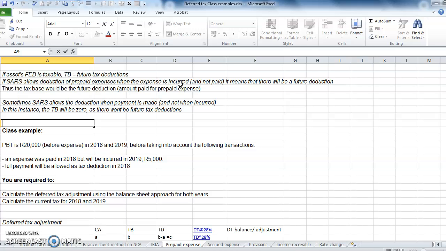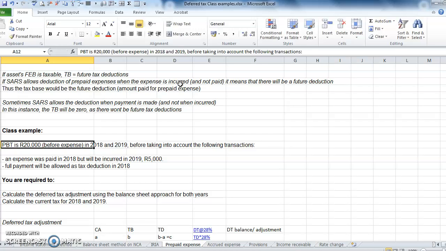So if the deduction happens in year 2, when it is incurred, there's a future deduction. In year 1, there will be a future deduction, and then the tax base will be the future deduction. However, sometimes SARS allows a deduction when the payment is made, so in year 1, alright, because remember we're looking at the prepaid expense now. So when the deduction is allowed when the payment is made in year 1, the tax base will be 0 because there won't be any future deductions, right? So there won't be any future deductions because the deduction happened in year 1.